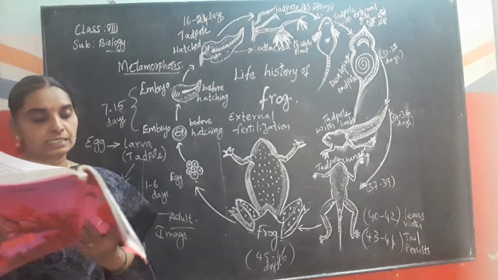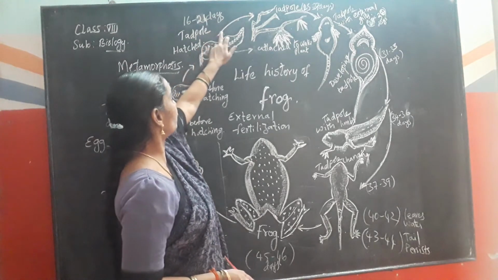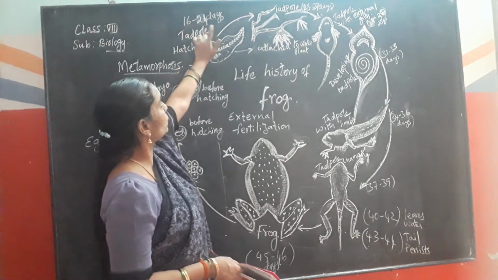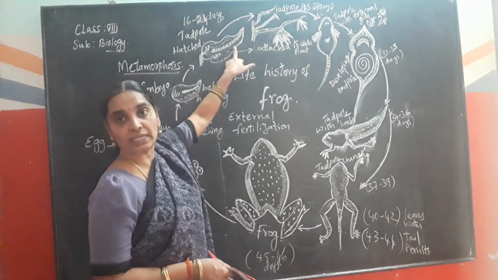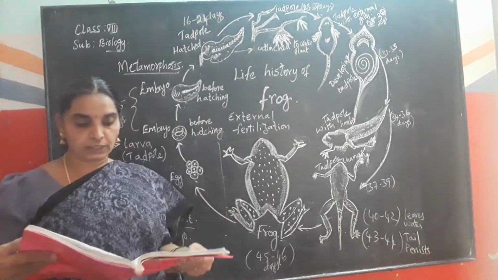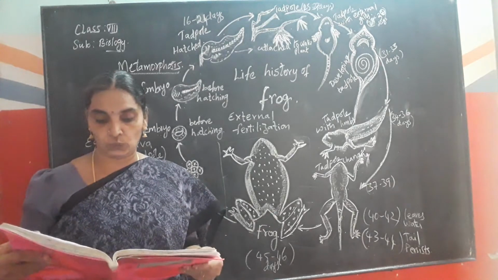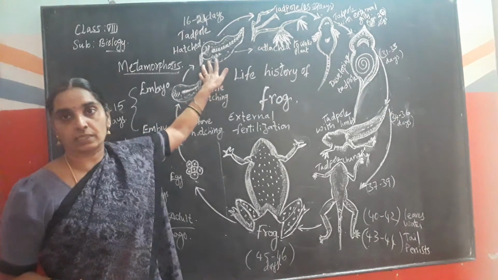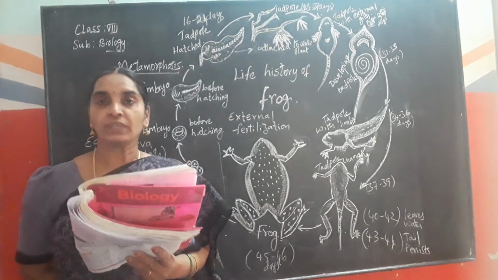When did you find gill slits in a tadpole? So here, after 21 days you can see the gill slits, attached to the water beads. You can observe the gill slits in a tadpole between 19 to 22 days. In the tadpole attached to the water bead itself, you can observe the gill slits.